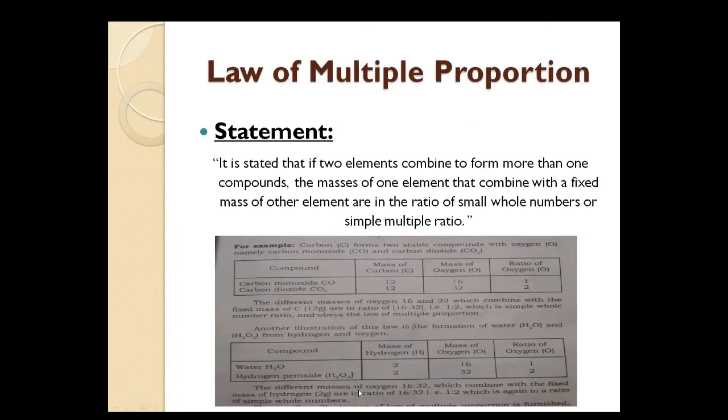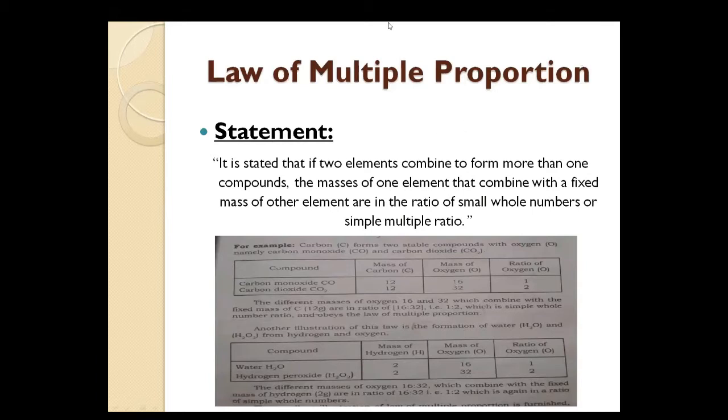The different masses of oxygen, 16 and 32, combine with the fixed mass of hydrogen, 2 grams. The ratio is 16 and 32, and simply we can say that it is 1 is to 2. Again, this ratio is a simple whole number and proves the statement of the law of multiple proportions. So both examples give the same concept about the law of multiple proportions.